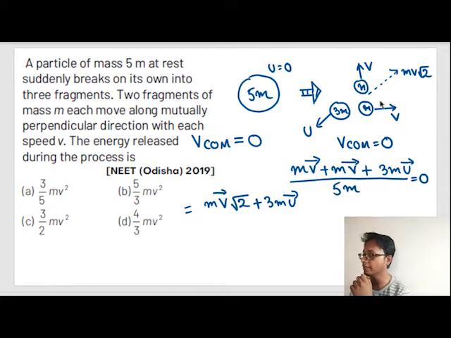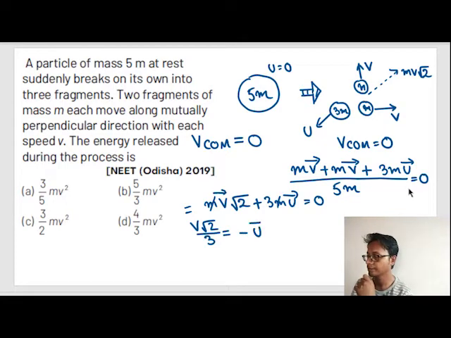Can we multiply the 5m by 0 on the right hand side? Yes, we can. So it will be 0. So we can cancel out the m. Out here we can see that v root 2 plus 3u is equal to 0, so v root 2 by 3 is equal to minus u, or u vector is equal to minus v root 2 by 3.